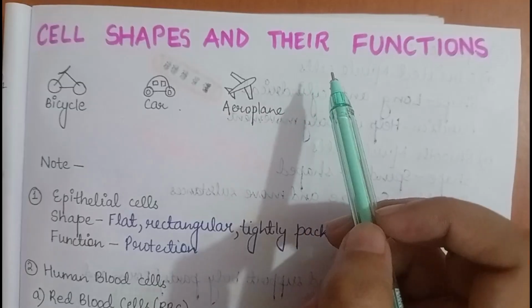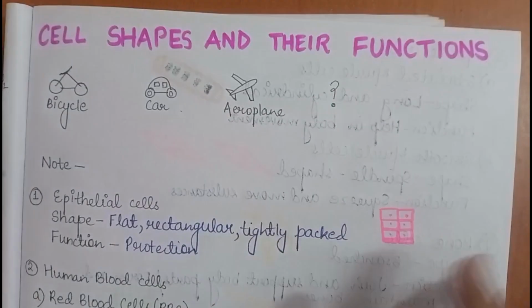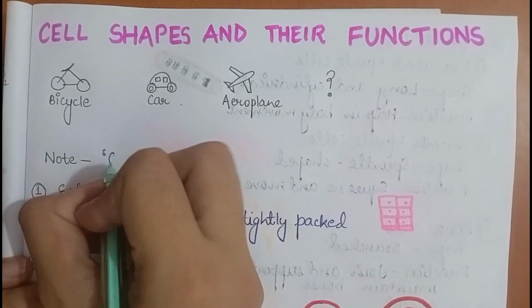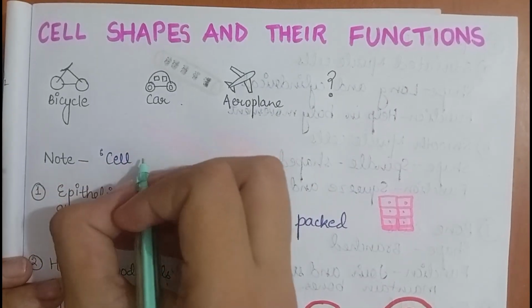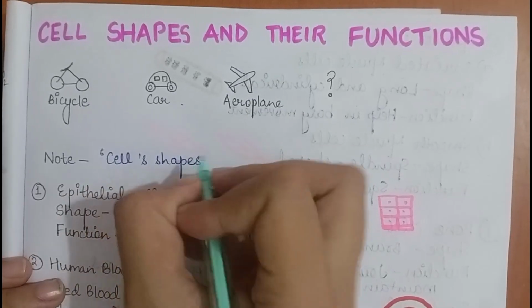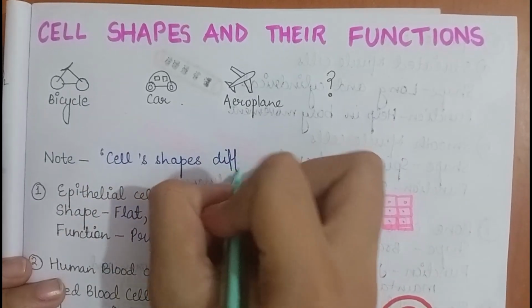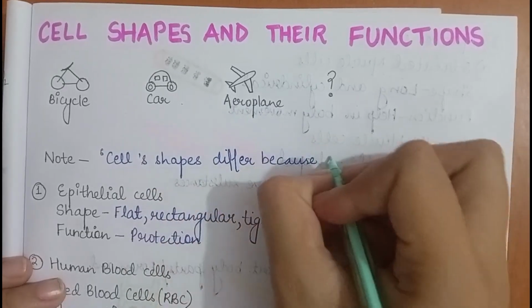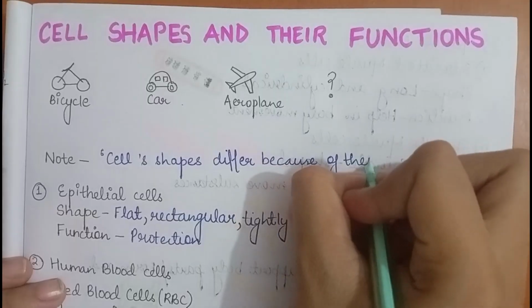Cells are of different shapes because of their function. So we'll note this point that cell shapes differ because of their functions.